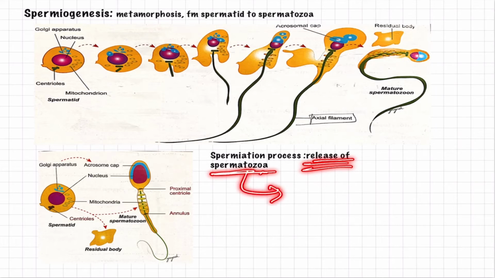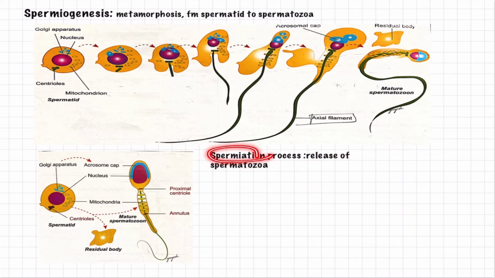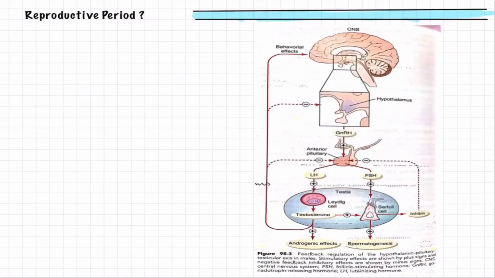Whereas the release of spermatozoa into the lumen is known as spermiation. You have to differentiate these two processes and not get confused. After knowing all this, if you study in a conceptual manner, definitely you are not going to be confused. So with this, let us move to our next slide.